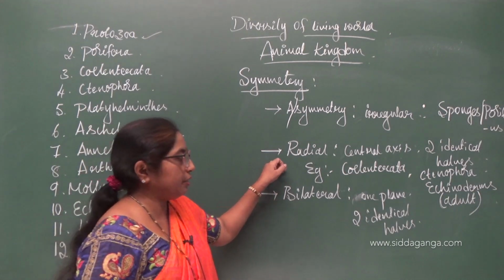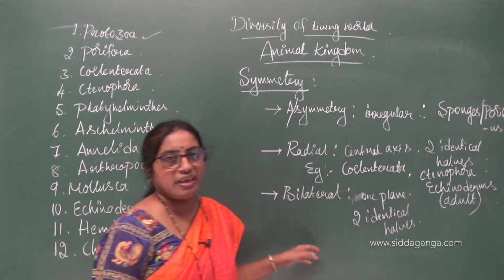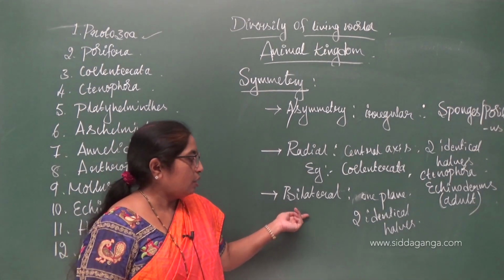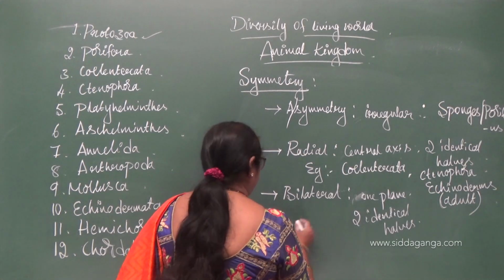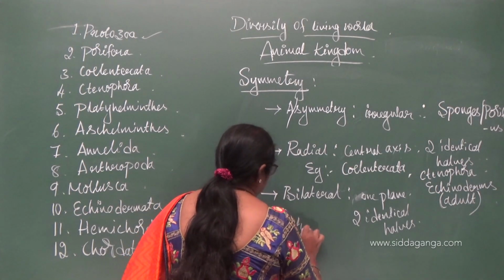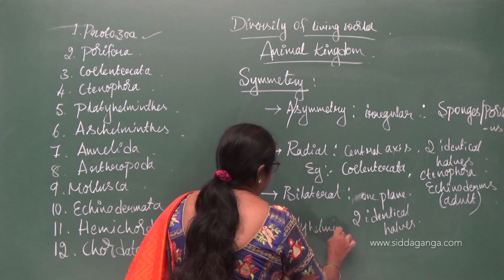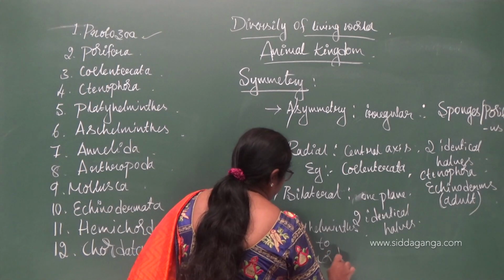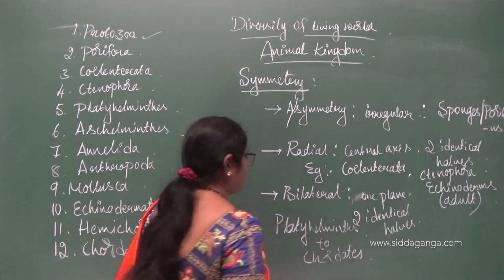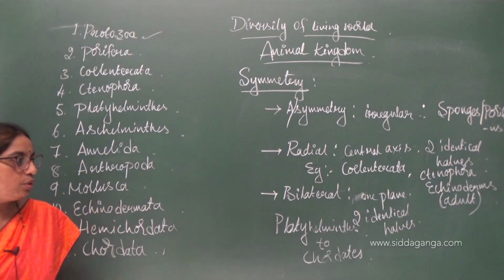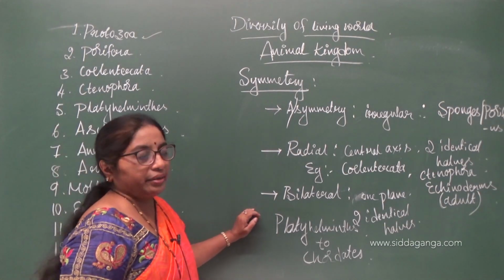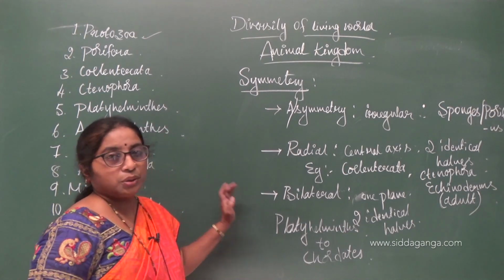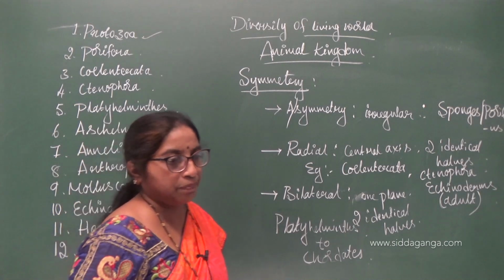Radial symmetry is exhibited by coelenterates, ctenophorans and adult echinoderms. And bilateral symmetry is exhibited by organisms from Platyhelminthes to chordates. Platyhelminthes to chordates, all of them exhibit bilateral symmetry including human beings. So that is about symmetry.